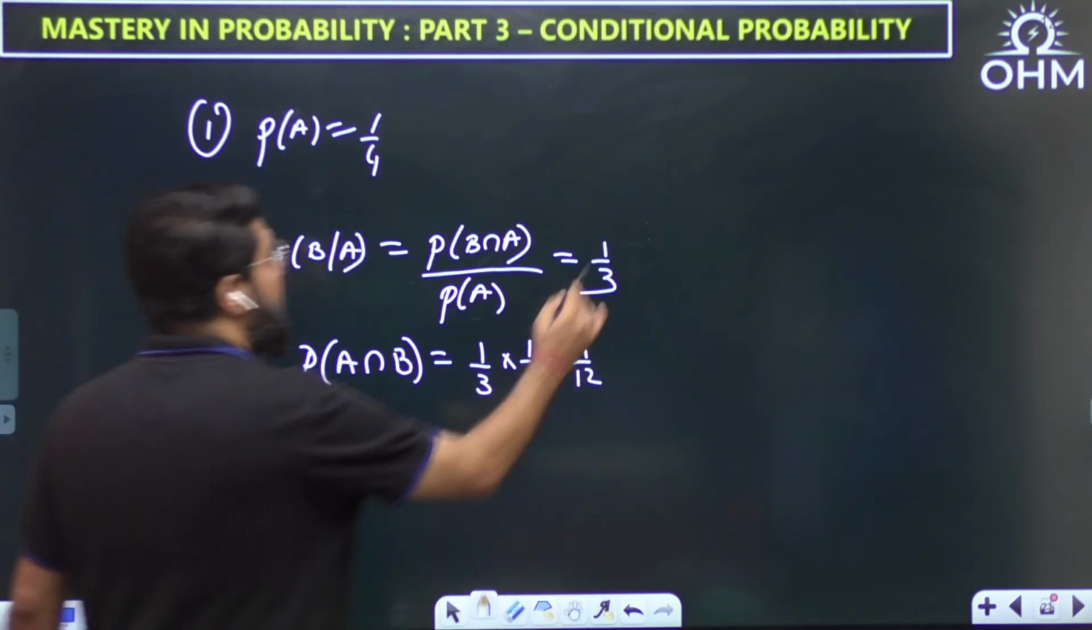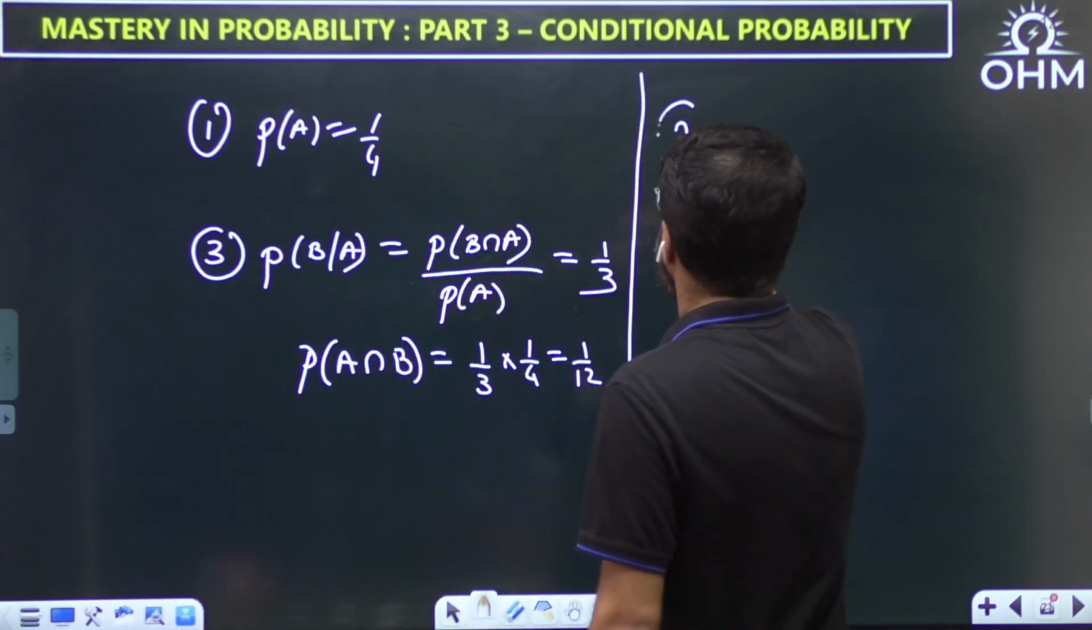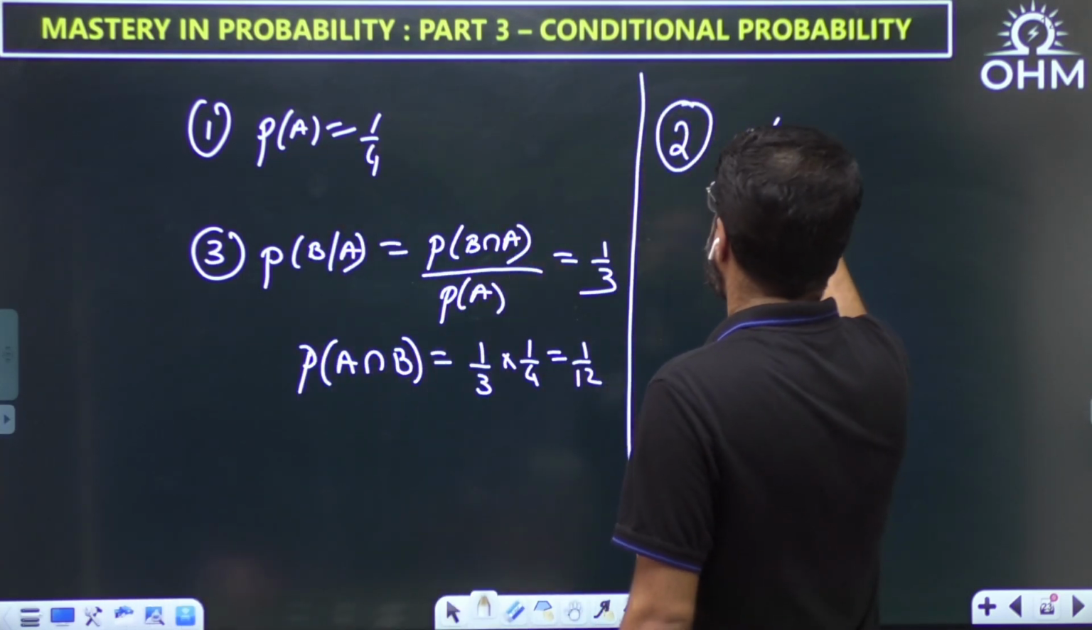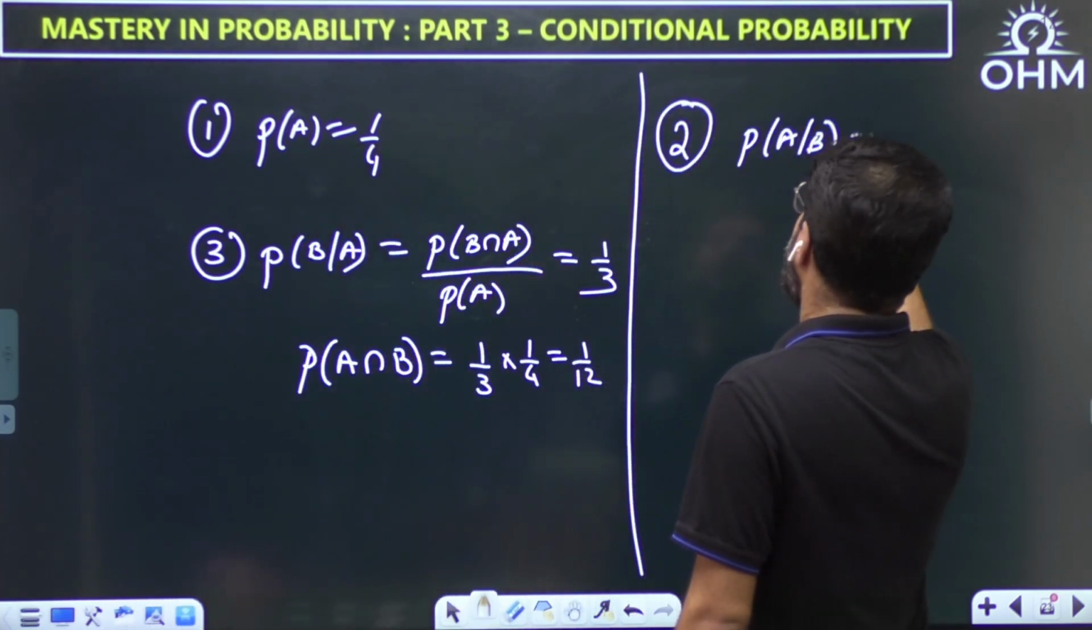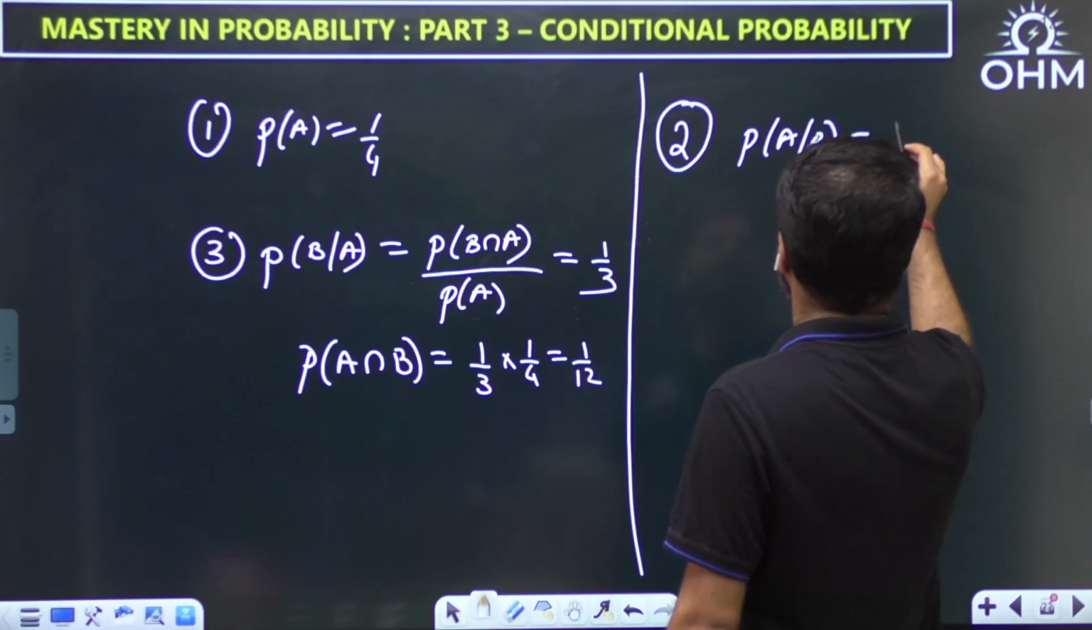Now we can go to the second data, which talks about P of A given B, and that is, I think, half. Correct.